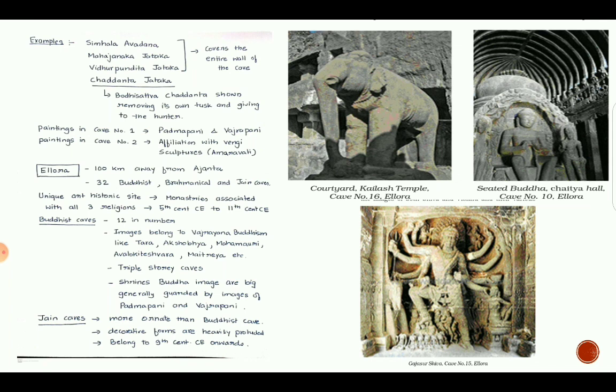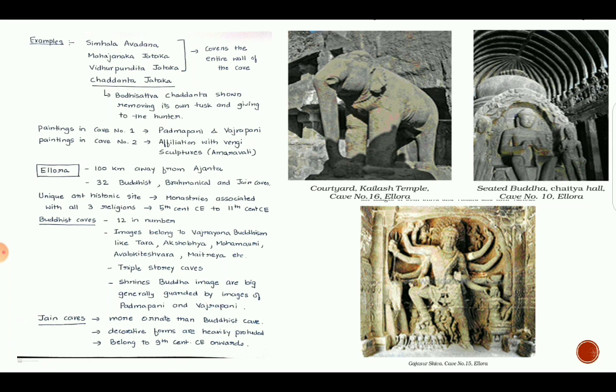So if we see Buddhist caves, there are 12 Buddhist caves in number. Images belong to Vajrayana Buddhism like Tara, Akshobhya, Mahamayuri, Avalokiteshwara, Maitreya, etc. The caves in Ellora have a unique feature of triple story caves. In Ajanta, we see single story or double story caves, but in Ellora, triple story caves evidence are also found. Shrine Buddha images are big, generally guarded by images of Padmapani and Vajrapani.